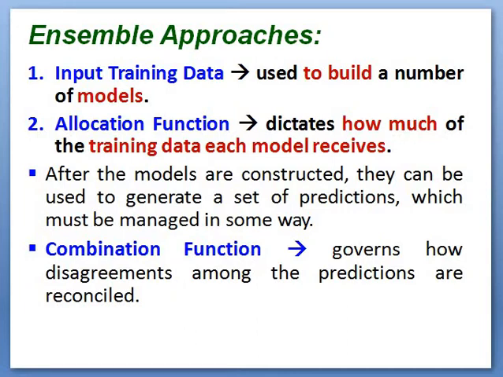So this is just an explanation of the previous diagram. Initially the input training data is given to the model, then the training data is split up for different models by using the allocation function. Then the models will be trained, then the models will be evaluated by test data, and predictions are taken. These predictions are combined through a combination function to create the new ensemble model.